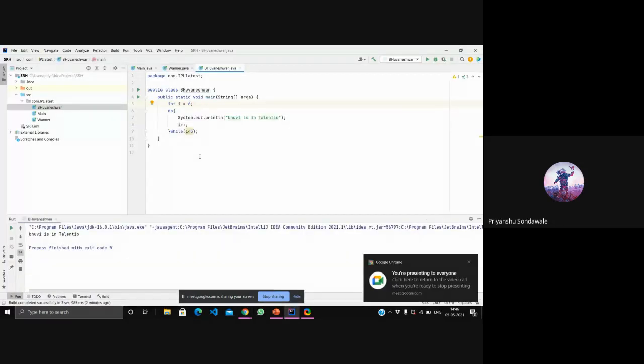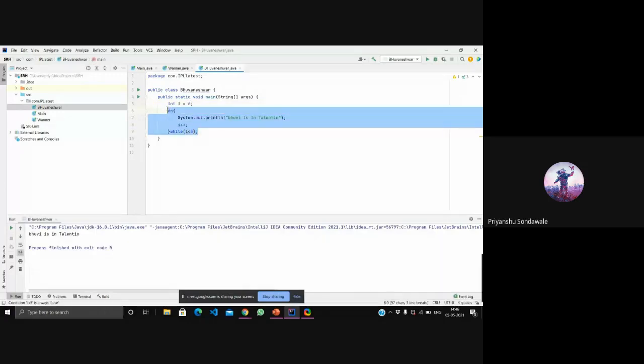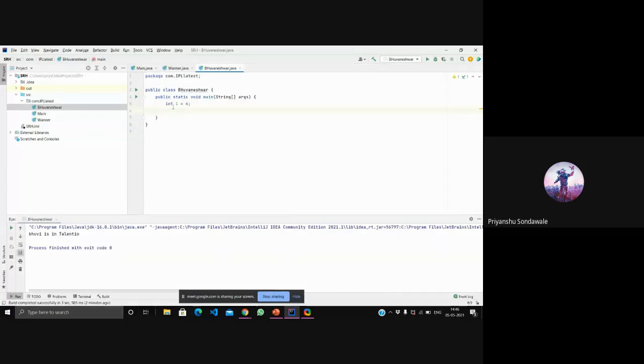Okay, so let's perform one new program. For that, I'll be initializing again. Let's take x equals 6 and one random variable sum, sum equals 0.